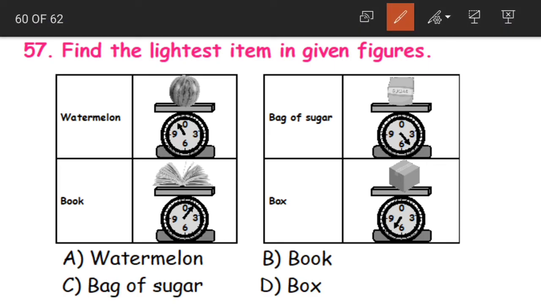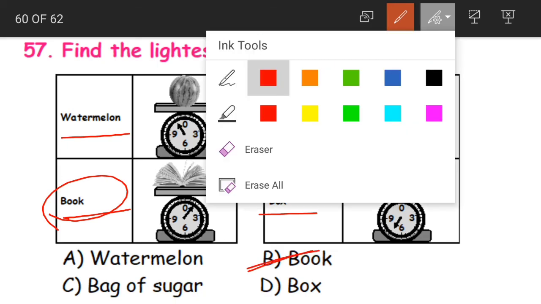Question 57. Find the lightest item in the given figures. See the lightest item. Here we have a watermelon, bag of sugar, book and box. So which is the lightest one, children? Book is the lightest one. So option B becomes our correct answer.